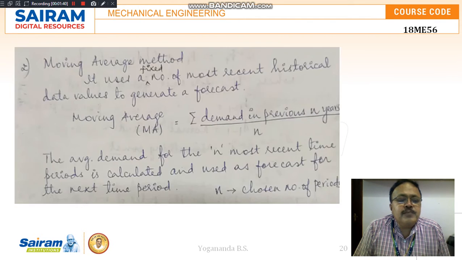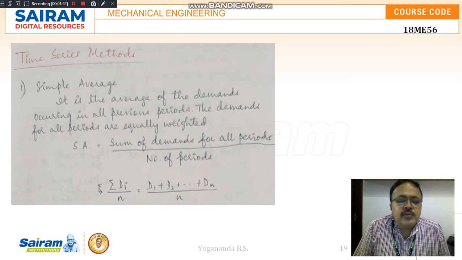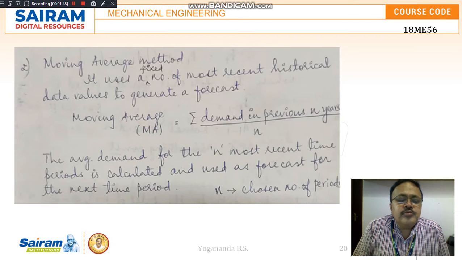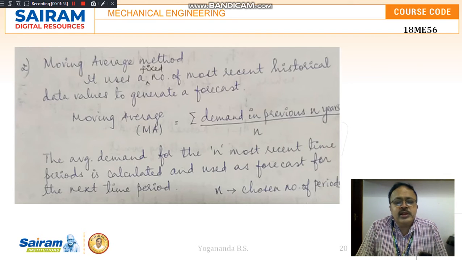In the simple average, I am considering the demand in the older years also, but in the moving average method, only the most recent years' demands will be considered. But still, here also equal weightage will be given to all the years considered.